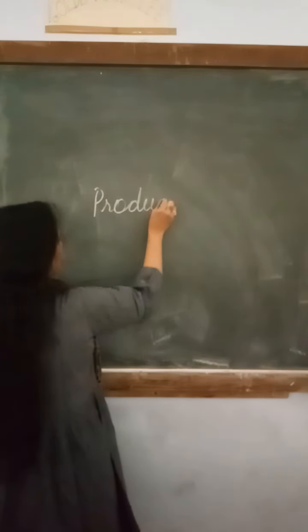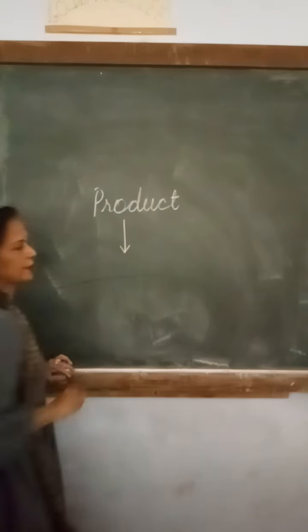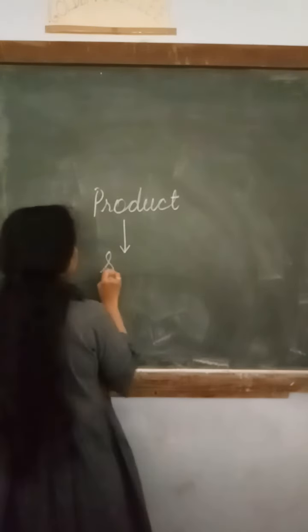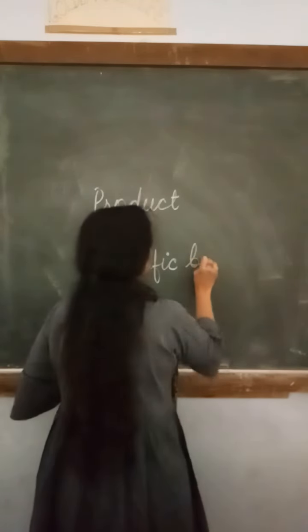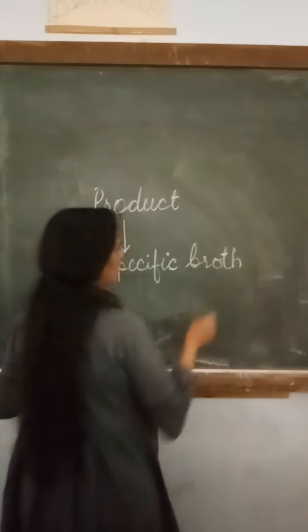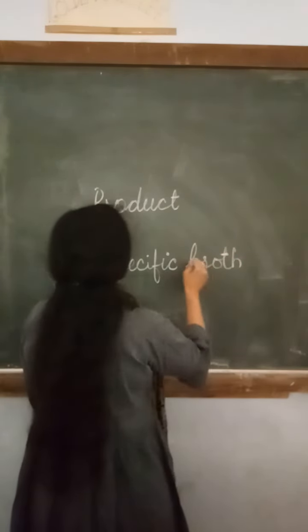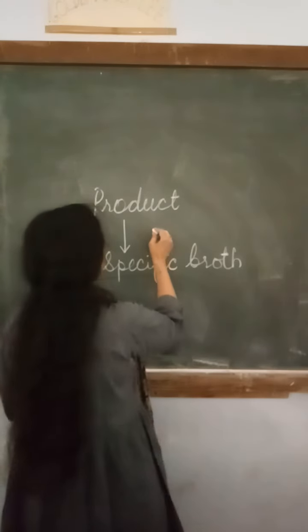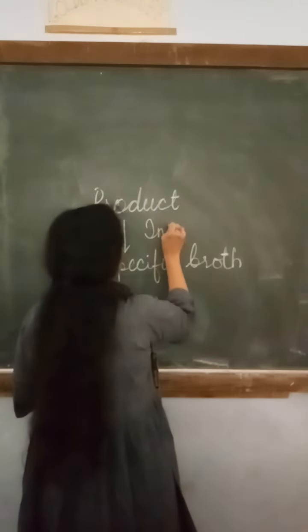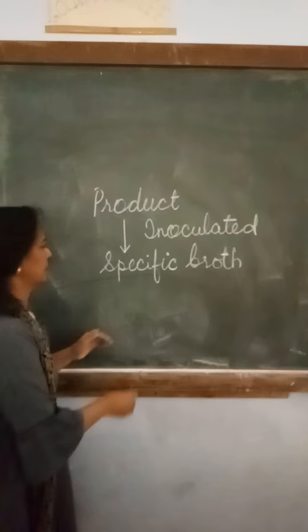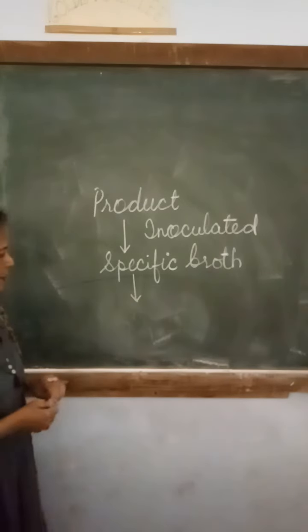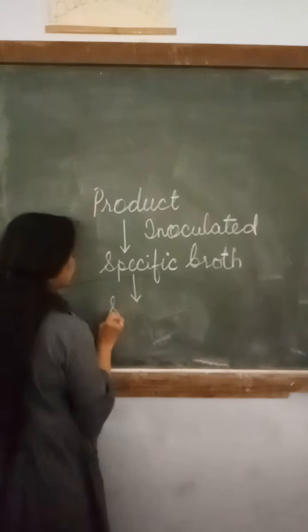So the principle of this method is that first of all you will take the product, any product from any pharmaceutical company. Then it will be inoculated in specific media. This specific media usually is growth broth, but in your advanced method you can also go for media which is in the plate or solidified. So here product will be inoculated in the specific media, and then after you are going to prepare certain standards also.